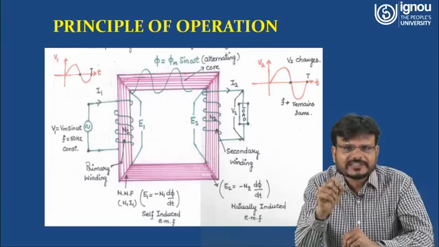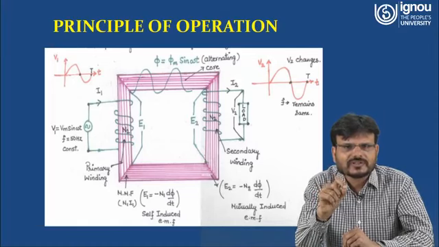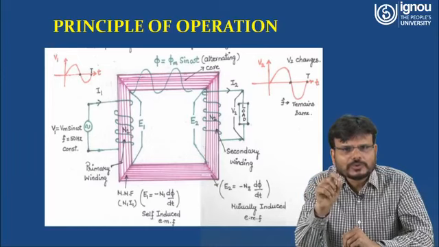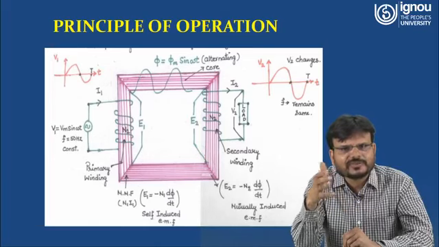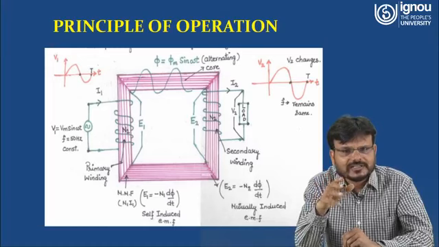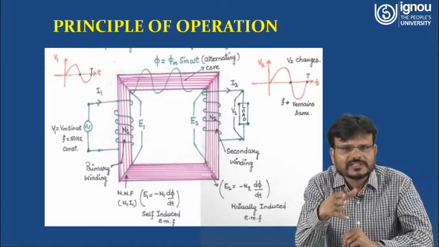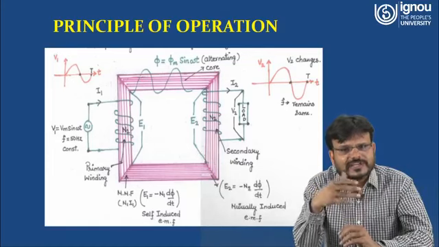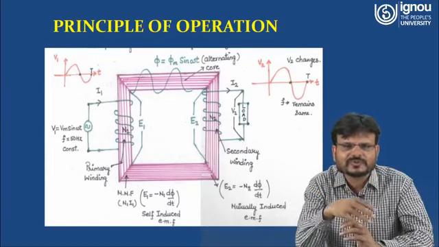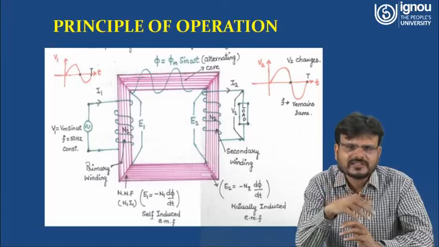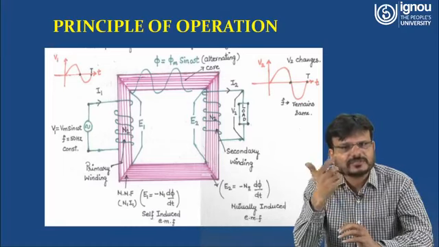Again, because it is sinusoidal, as per Faraday's law, what will happen? Faraday's law states that the rate of change of flux induces EMF. So E2 is equal to what? d phi over dt, and the flux linkage is N2 into phi. N2 is a constant, so it will be outside. So E2 is equal to minus N2 d phi over dt. Here you can see that if N2 is more than N1, of course E2 is more than E1. If N2 is less than N1, then E2 will be less than E1, and in that case it will be a step down transformer.